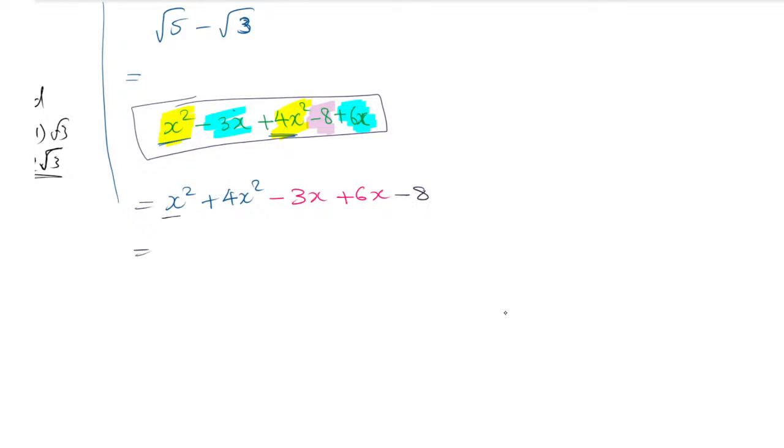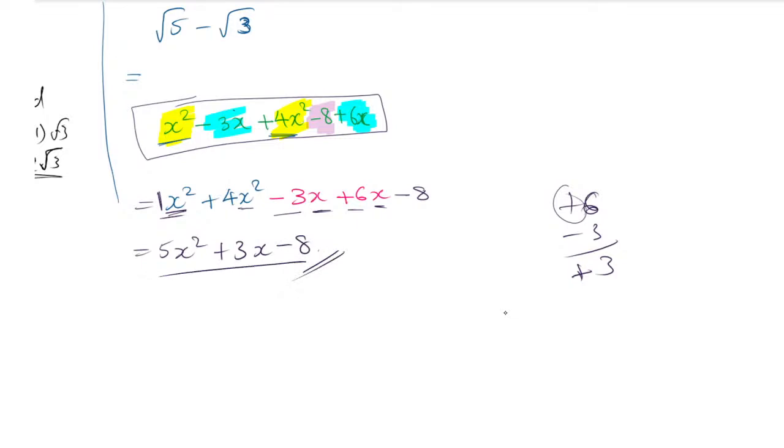Now we can add x square, meaning 1x square. The coefficient is 1, 1 plus 4 is 5, and x square is common here. Similarly, x is common; both are like terms. We can take x common. But minus 3 plus 6: in plus 6 you are subtracting the 3, so it will be 3, and the greater number's sign is positive. So plus 3x, and lastly minus 8. This is the way you can solve. But further calculation is not possible because these are unlike terms. X square is unlike x, and both are unlike the 8, because 8 is a constant.